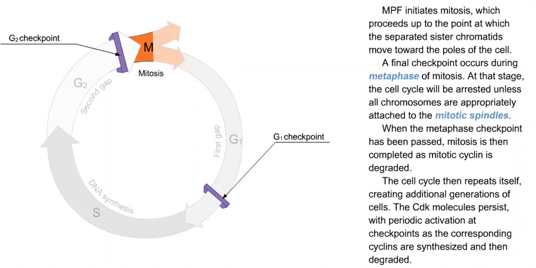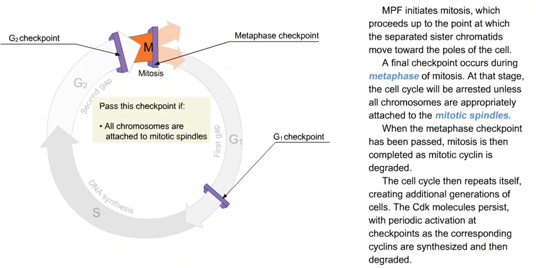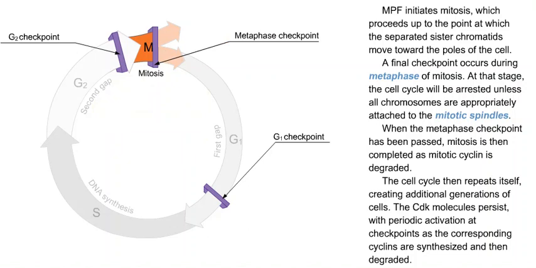the cell. A final checkpoint occurs during metaphase of mitosis. At that stage, the cell cycle will be arrested unless all chromosomes are appropriately attached to the mitotic spindles. When the metaphase checkpoint has been passed, mitosis is then completed as mitotic cyclin is degraded.